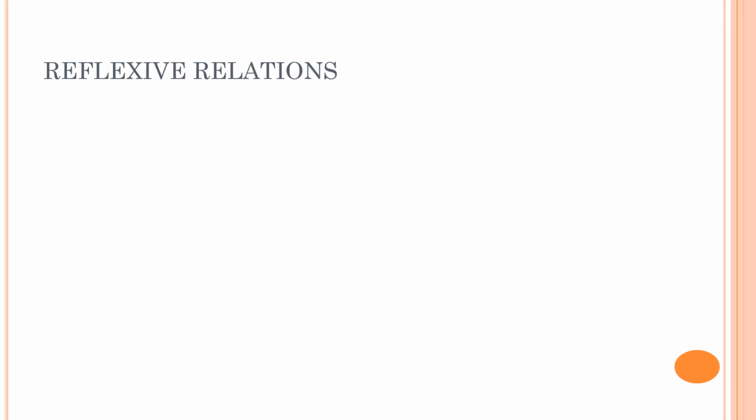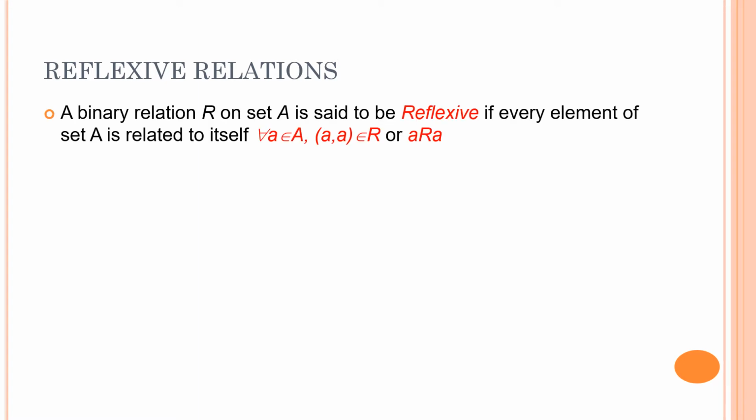Let's proceed. Let's first talk about the reflexive relations. A reflexive relation is nothing but a binary relation where each element of the set is related to itself. I'll repeat, a relation which is defined on a set, obviously on a single set, where each element of the set is related to itself is called a reflexive relation.